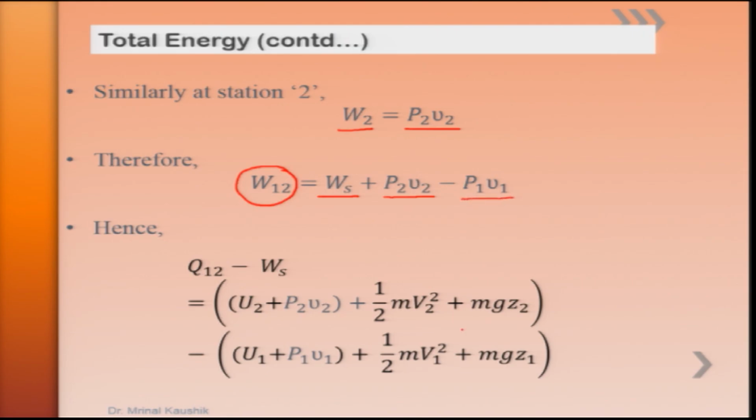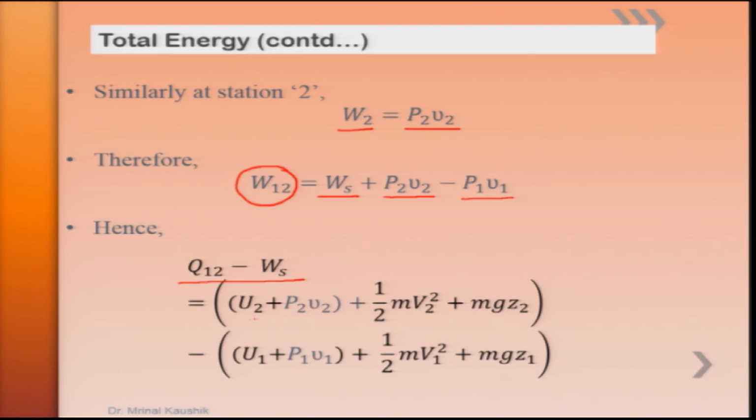Substituting this quantity into the original first law of thermodynamics, we obtain Q12 minus Ws is equal to U2 + P2 V2 + 1/2 m v2² + m g z2, minus the same quantities with subscript 1.